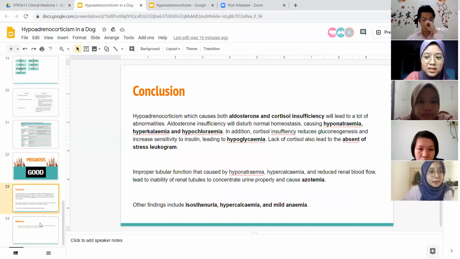So in conclusion, hypoadrenocorticism can cause both aldosterone and cortisol insufficiency. Aldosterone insufficiency will cause hyponatremia, hypokalemia, and hypochloremia, and the deficiency in cortisol can cause hypoglycemia and also absence of stress leukogram. Other findings that we can see include eosinophilia, isosthenuria, hypercalcemia, and also mild anemia.